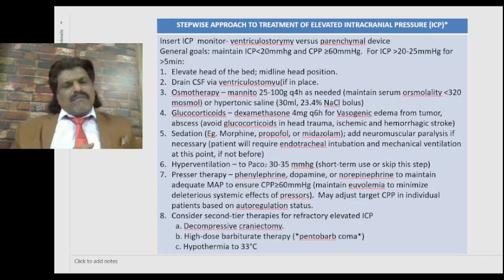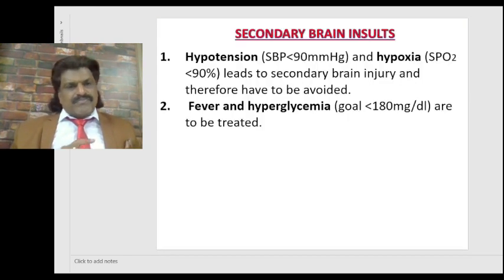Consider second tier therapies for refractory elevated ICP: decompressive craniectomy. We can remove a bone flap so that the brain can expand. High dose barbiturate therapy like pentobarbital coma, or hypothermia to 33 degrees centigrade.